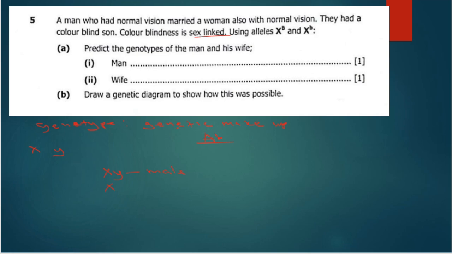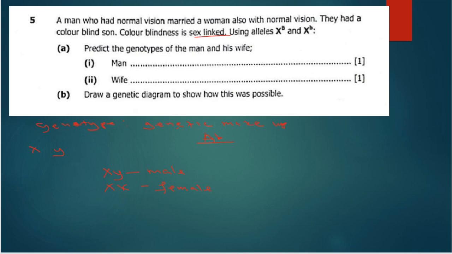Then when you have X and X, this represents the chromosome for the female. That is one thing that you need to understand here. Now, I'm saying that a sex-linked characteristic does not occur on the Y chromosome. It only occurs on the X chromosome.